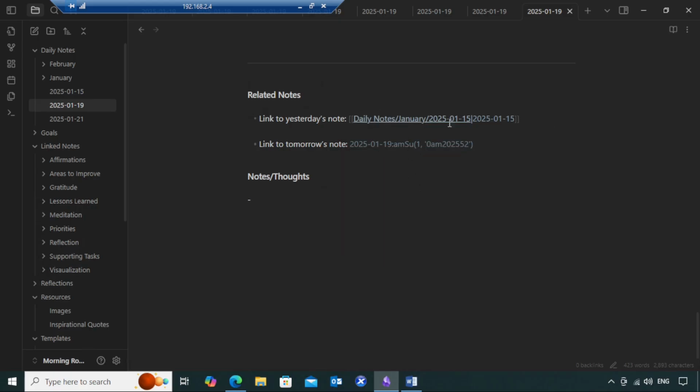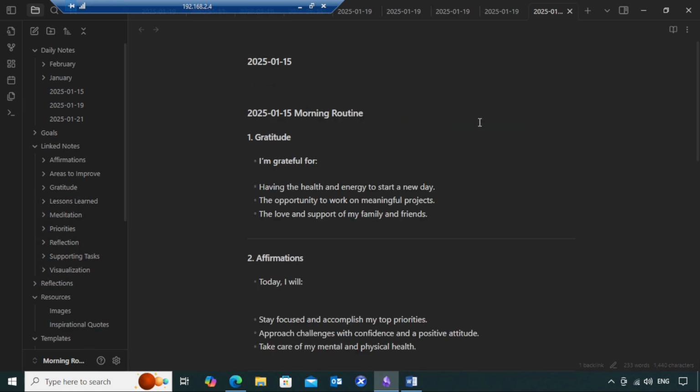See, it has linked to yesterday's note. At any point in time, if you want to go back to yesterday's note, you can click here and it will take you directly to 15th. So this is 15th. I clicked on it and it took me directly to the 15th note.